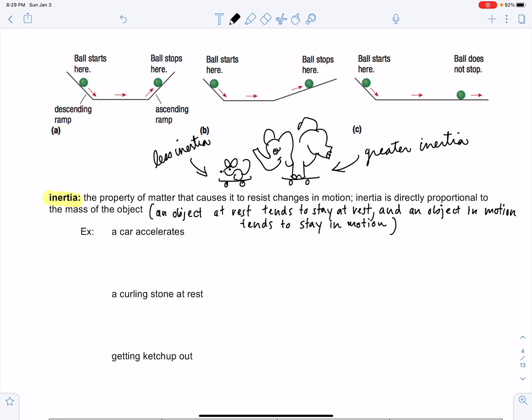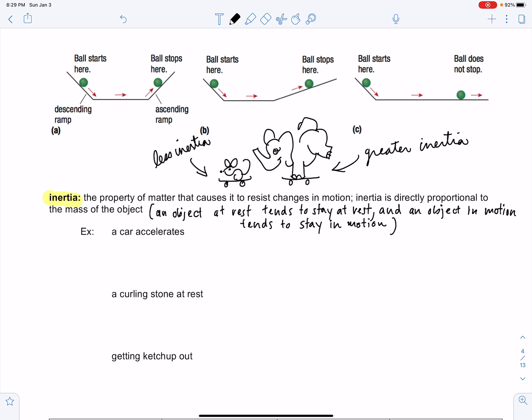Imagine you were sitting in a car, and the car is at rest at a stoplight, and the stoplight goes from red to green. And the person driving the car, instead of gracefully easing on the gas pedal, slams on the gas. If this person rapidly accelerates, the sensation that you will feel is yourself being pushed back into the seat of the car.